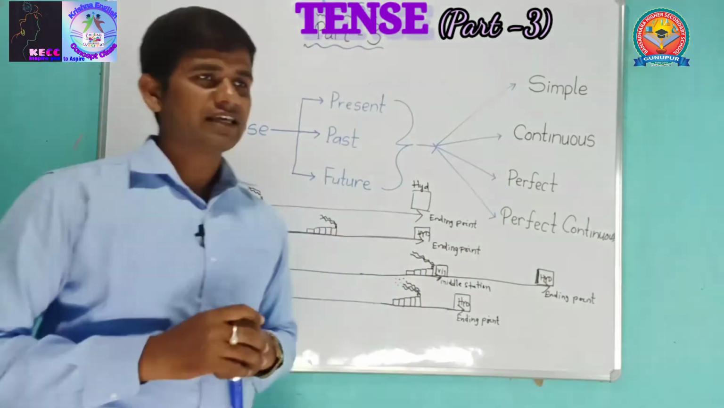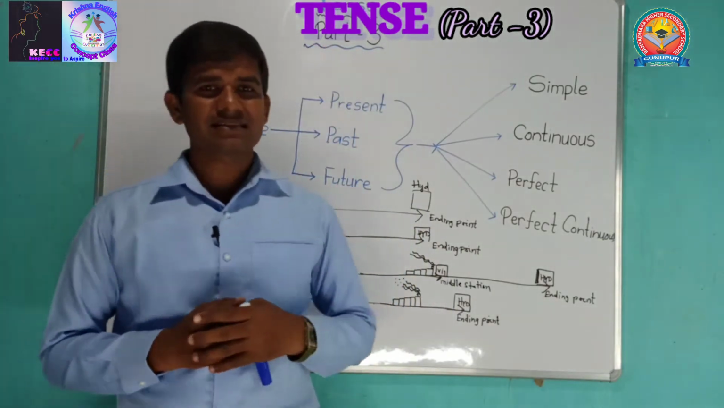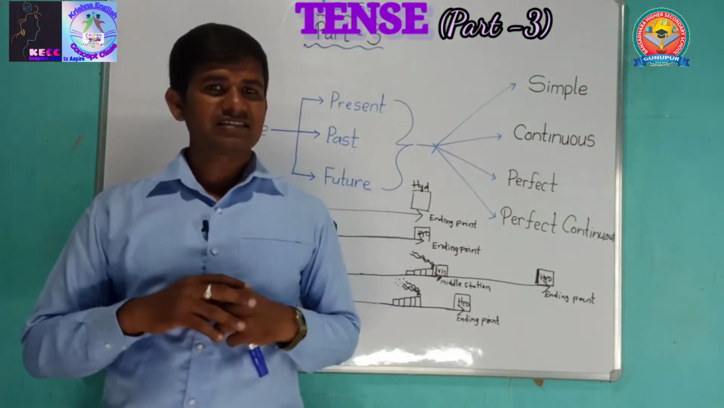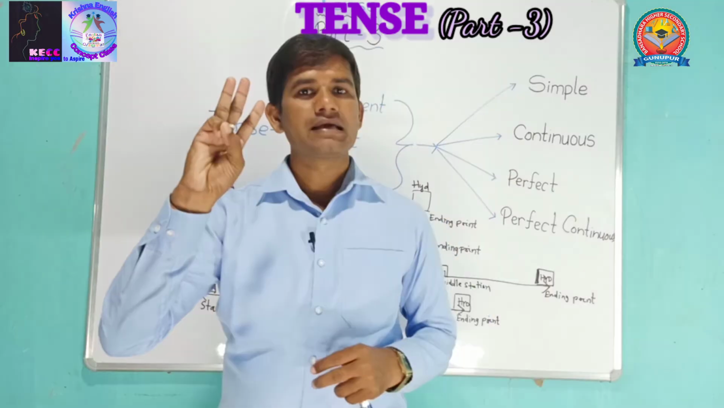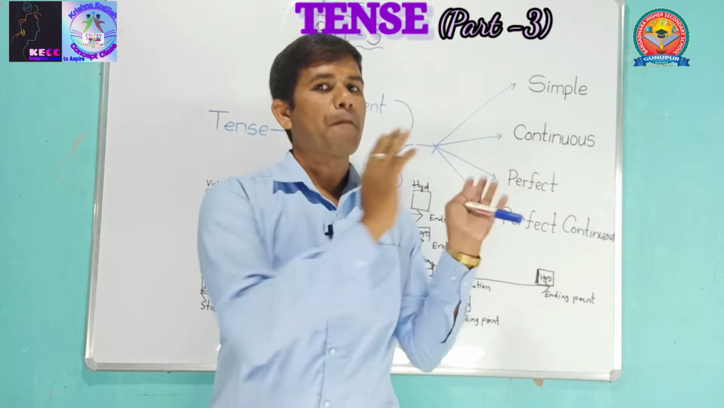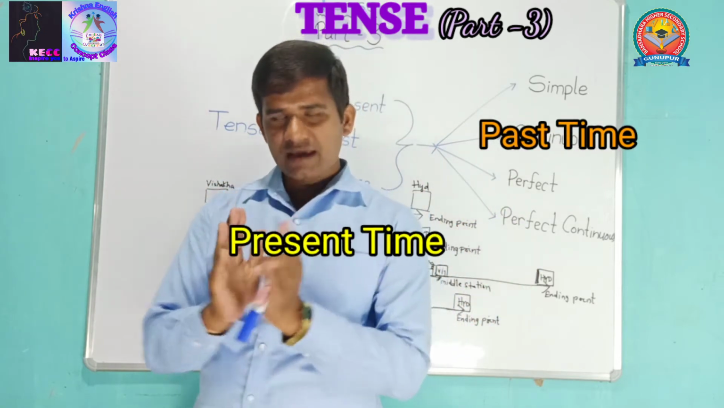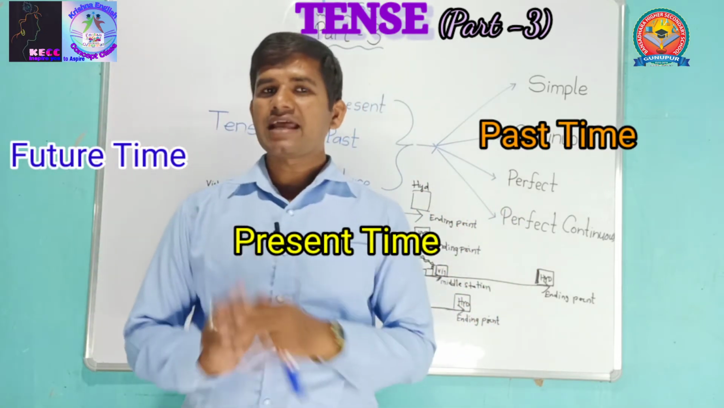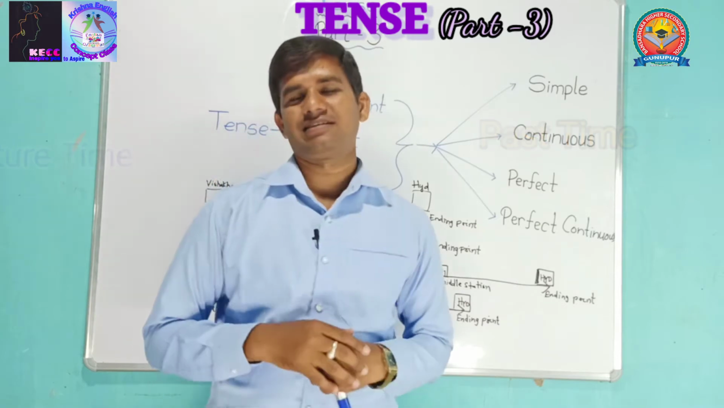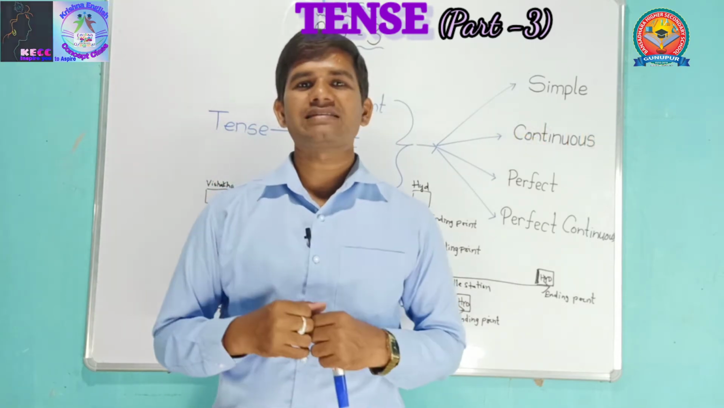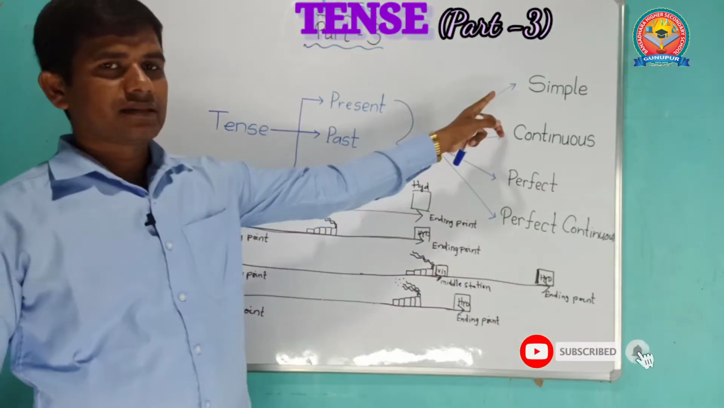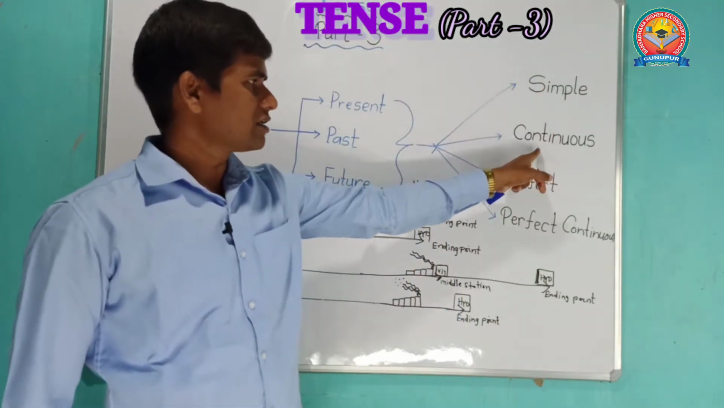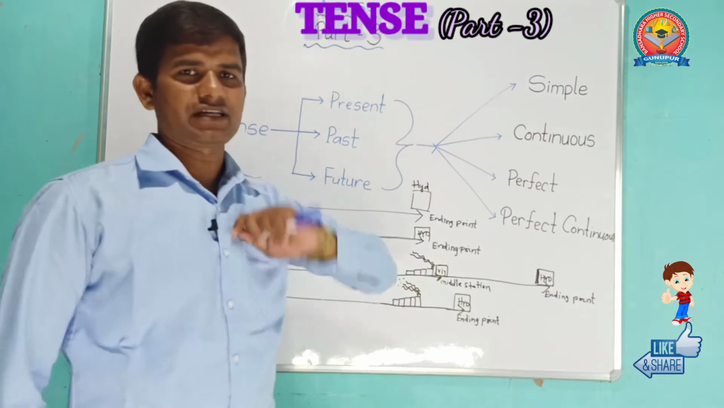Okay, let's see. We know that tenses are 3 types. It's a form of verb, yes. Why 3 types of tense? Because times are 3 types: past time, present time and a future time. Hence we divide into 3 categories. And we well know that each tense has 4 categories. What are those? Simple, continuous, perfect, perfect continuous.